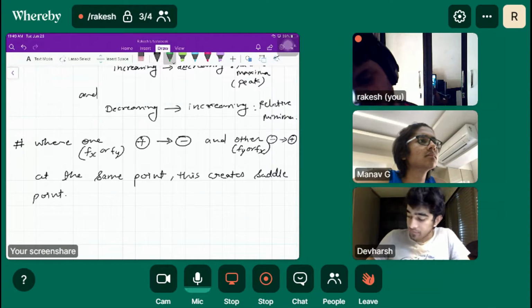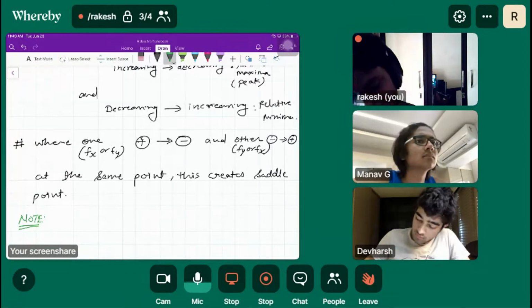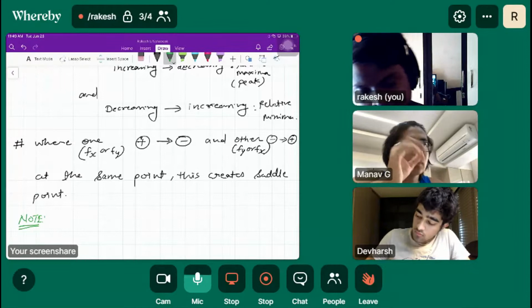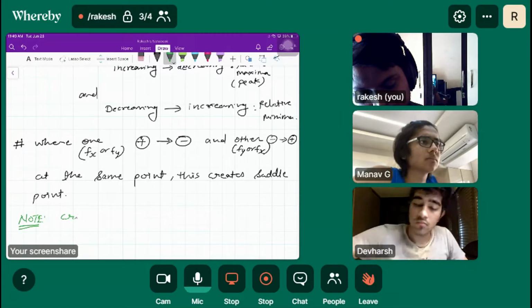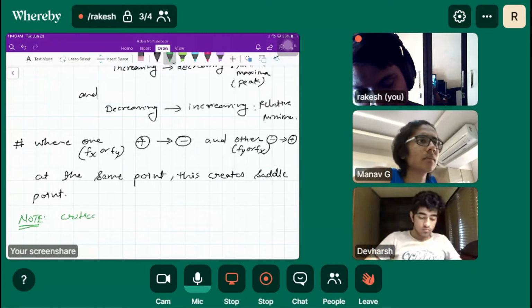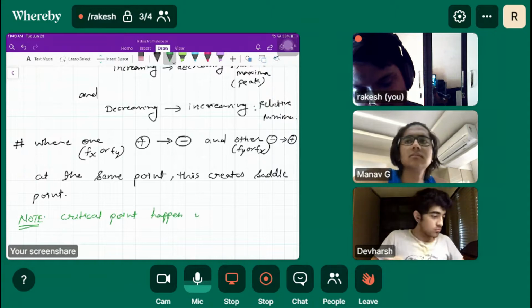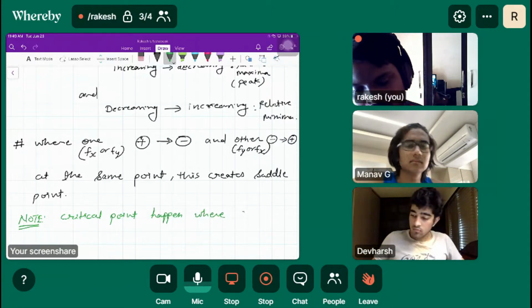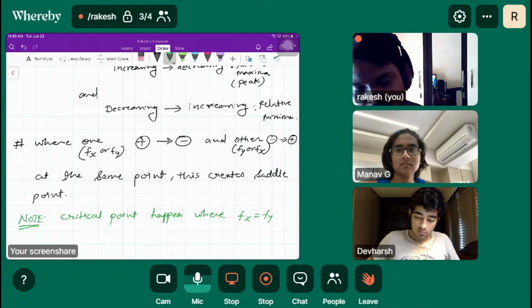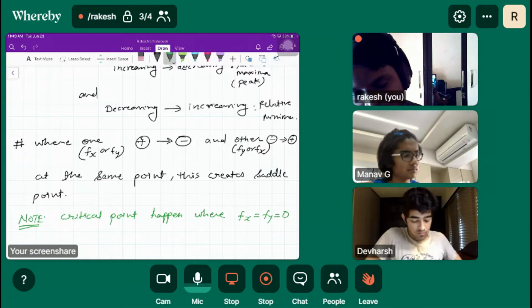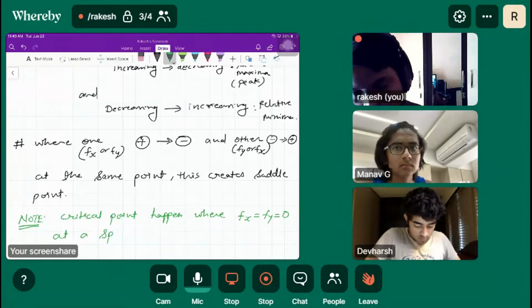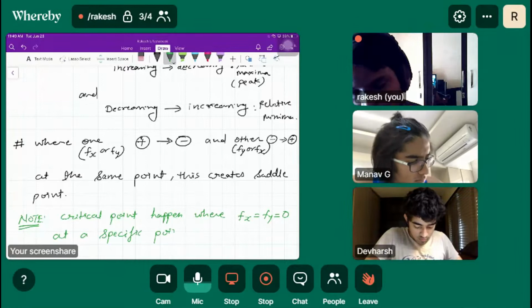Okay, now just make note of this. Critical points happen where fx, fy is equal to 0 at a specific point.